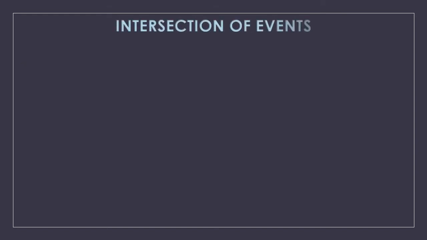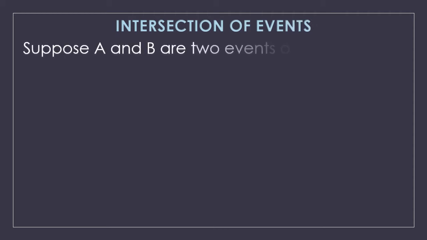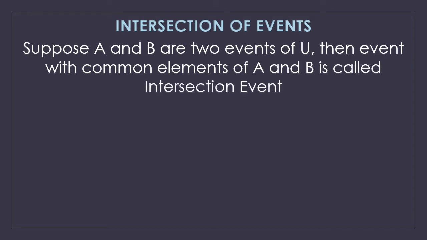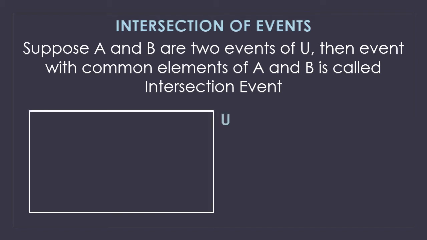Next is the intersection of events. Suppose A and B are two events of U, then the event with common elements of A and B is called an intersection event. That means this is the event which has the common elements between A and B. Now this is sample space U. These are the events A and B. The common part between these two events, you can see, is the highlighted part.